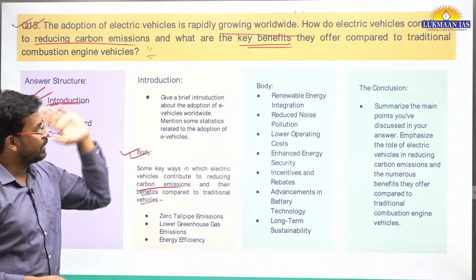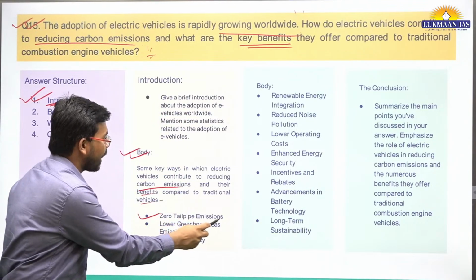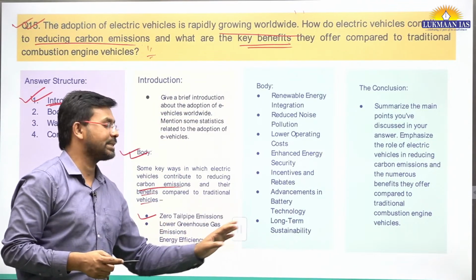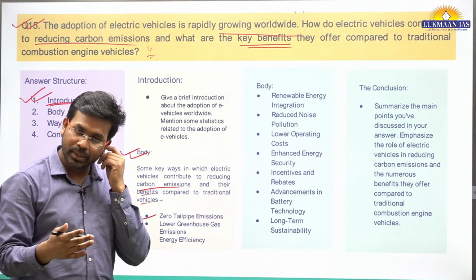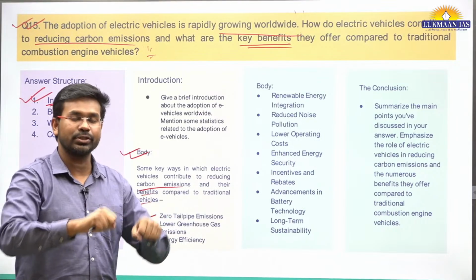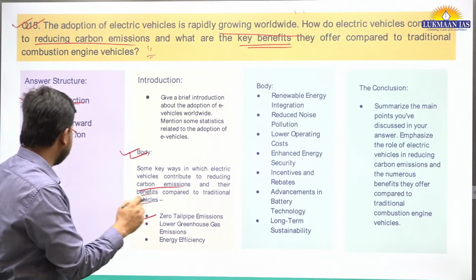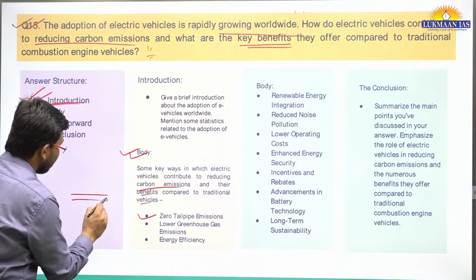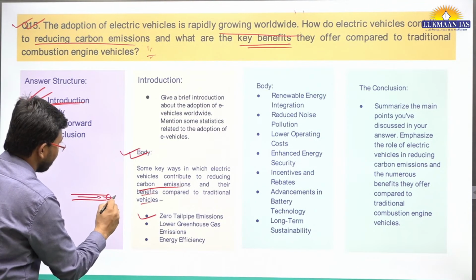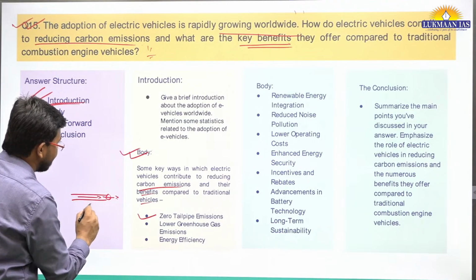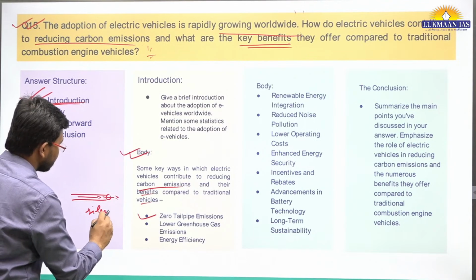So there are many things. Zero tailpipe emission. What do we mean by zero tailpipe emission? Earlier, we used to have vehicles, for example a bike that runs on petrol. Near the wheel there is a silencer. You might have heard about this.